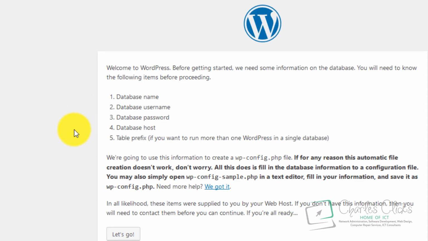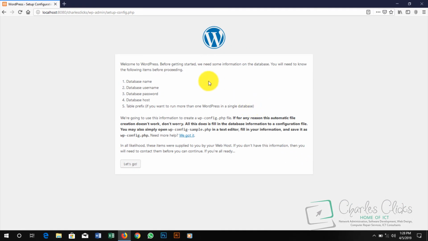And these are the following items that we need to provide before we can proceed. We need a database name, which we've created, if you can remember, on phpMyAdmin, and the database username, and the database password, and the database host, and then a table prefix if you want to run more than one in a single database. So I click on let's go.